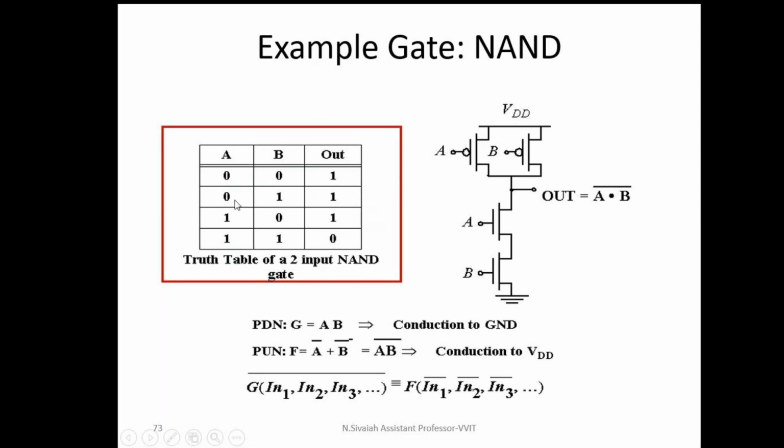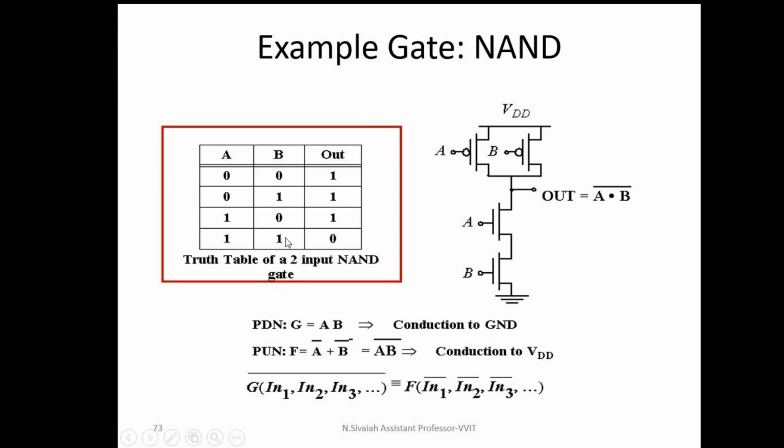Similarly, if A is equal to 0, that means this PMOS transistor is in on position, this NMOS transistor is in off position, and B is equal to 1, this NMOS transistor is in on position and this PMOS transistor is in off position. In this case also the VDD is transferred to the output side through the transistor A. That's why Vout is logic 1. Here in this case also, if A is equal to 1, B is equal to 0, one of the PMOS transistors is on, then the VDD is transferred to the output side. That's why Vout is equal to logic 1.